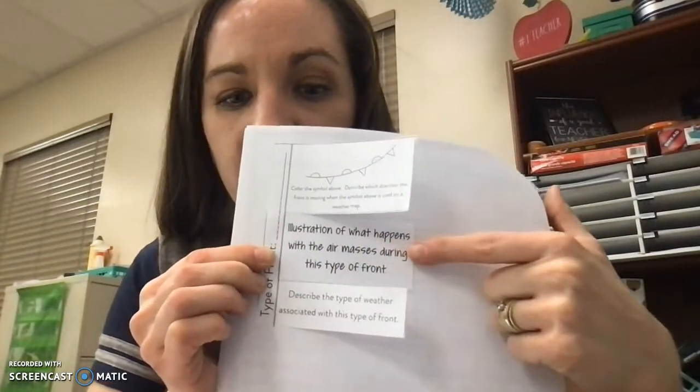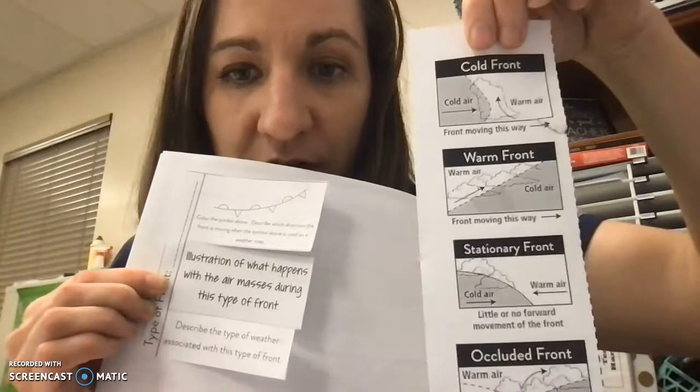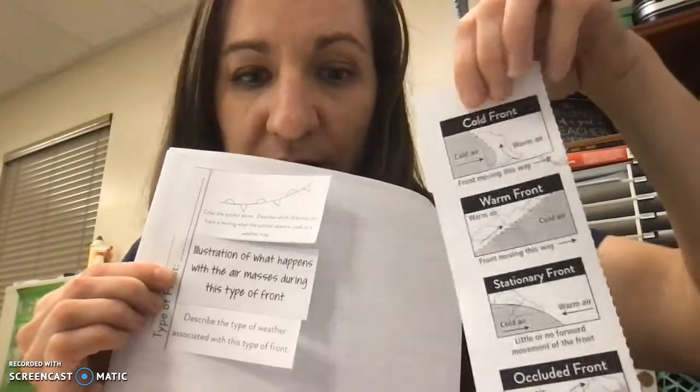This one says illustration of what happens. That is where you are going to cut out these 4 pictures, and cut out and glue the picture behind it. So if I thought this was a cold front, and it's not, I'll tell you that right now, so don't write cold front on that one. But if I thought it was the cold front, then I'm going to cut out the illustration.